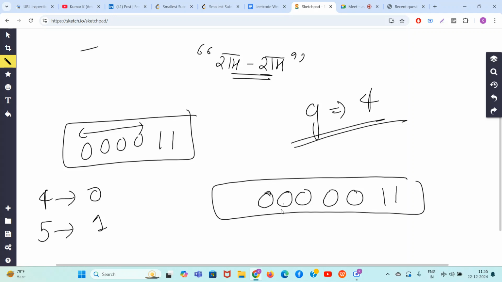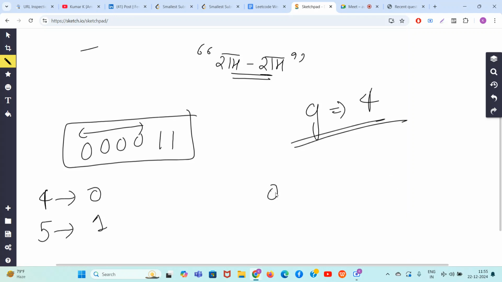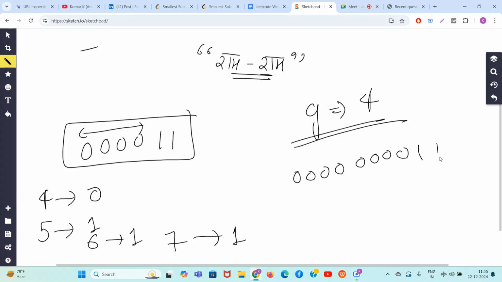Guys, what would have happened if this was of size 6? Then also, 1 2 3 4 5 6, you can do one operation here. So for 6 also it takes one operation. For 7 also it will take one operation. Even for 8, you can do it here. See, this will become 4 and this will become 3, and all will be less than or equal to 4. So for 8 also it takes one operation. You know the nice thing, even if the block size is 9, it will take one operation only.